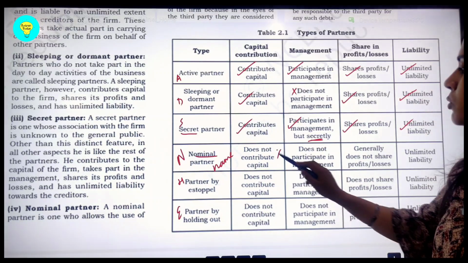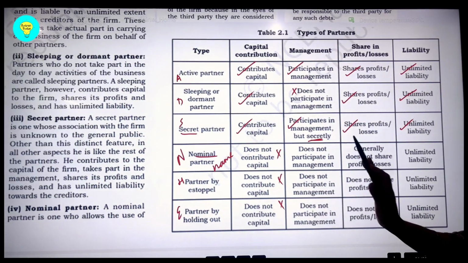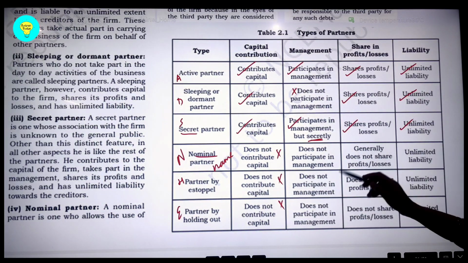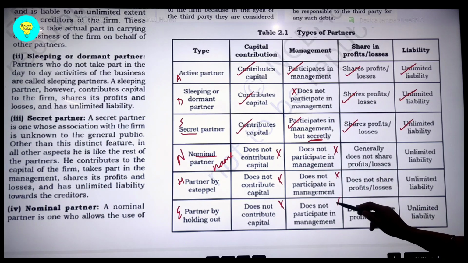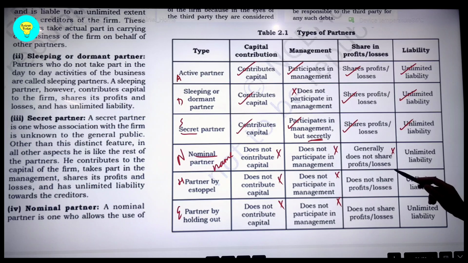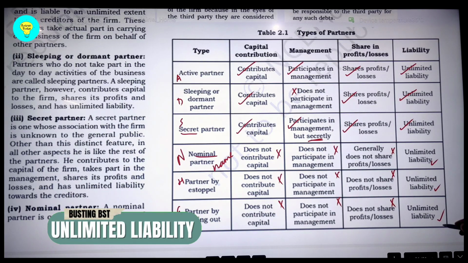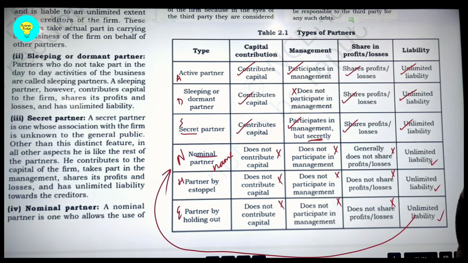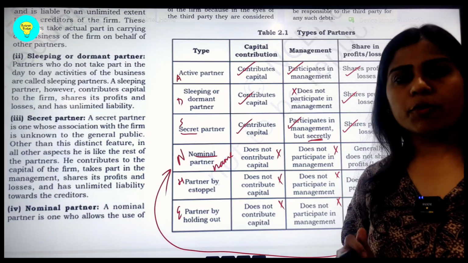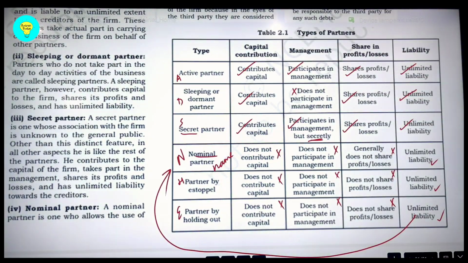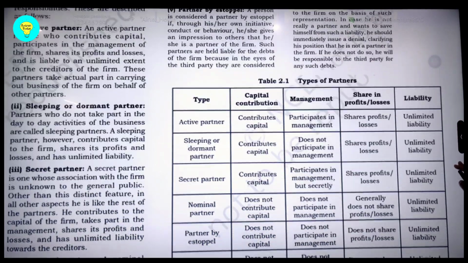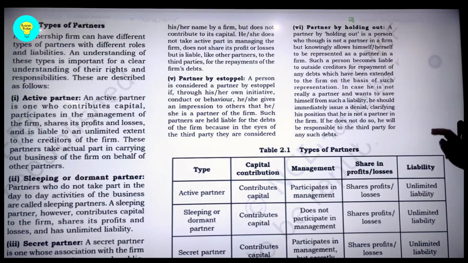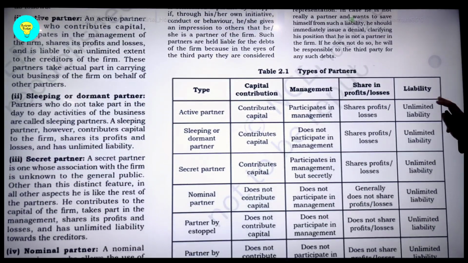So, he does not contribute in all these 3 forms. They do not contribute the capital. And they also do not participate in the management, and they do not share profit and loss as well, but they are bearing an unlimited liability, and this is because of their names being taken. Now let us understand this feature, very, very important from exam point of view, students, that what is the key difference between this partner by estoppel and partner by holding out. Let us see what NCERT has to say about nominal partner.